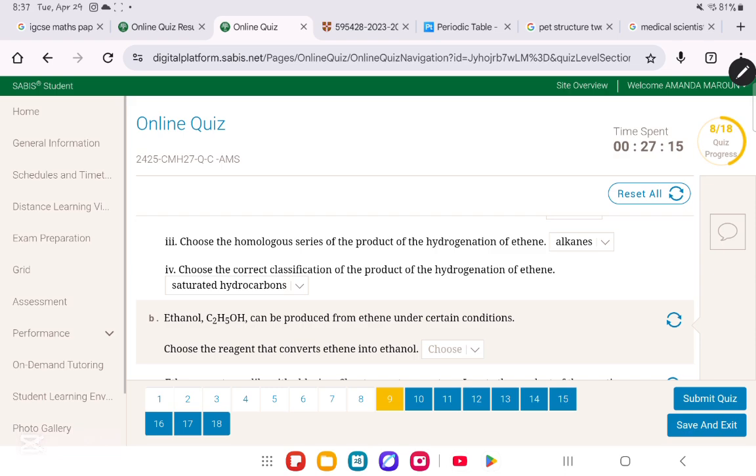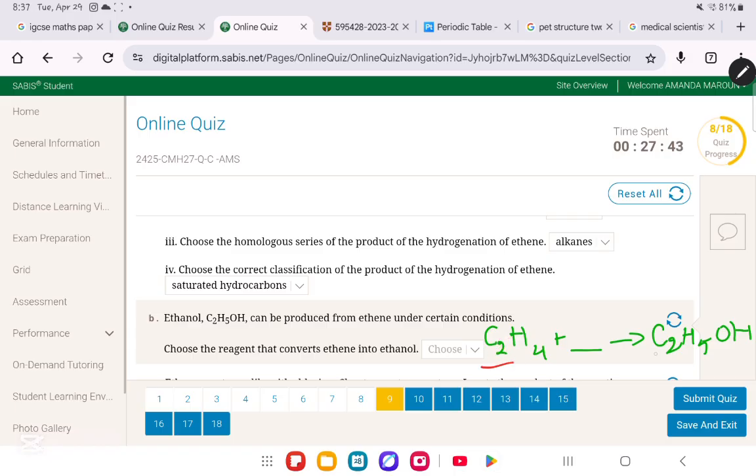For question number 9, they said ethanol, C2H5OH, can be produced from ethene under certain conditions. Choose the reagent that converts ethene into ethanol. Very, very important question. So ethene is C2H4. It will react with the reagent to give us ethanol, C2H5OH.